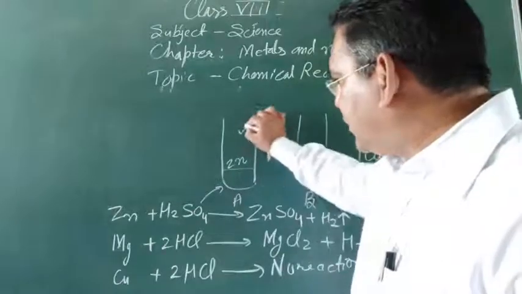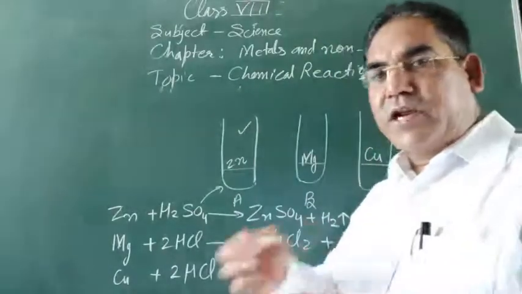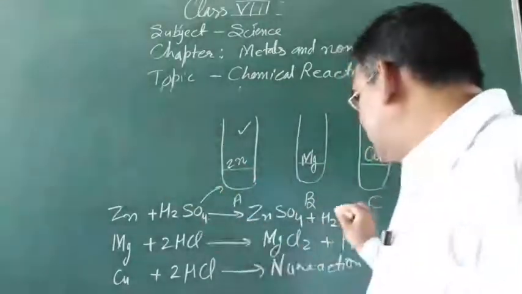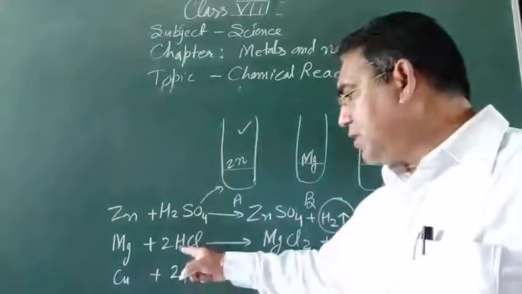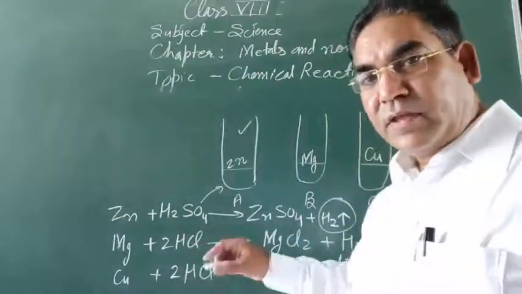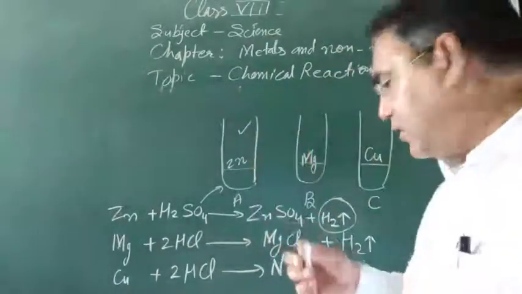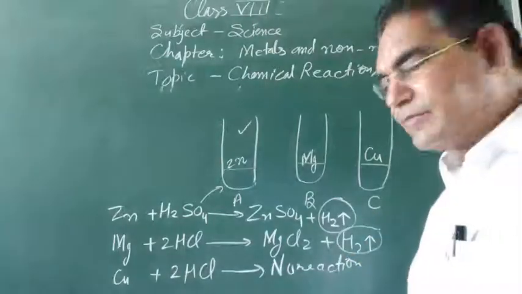We will observe that in the first case, there is a moderate, slow reaction going on, and a gas is released that is known as hydrogen gas. In case B, there is a vigorous reaction, एकदम तेजी से bubbles बनेंगे, and hydrogen gas will be released.